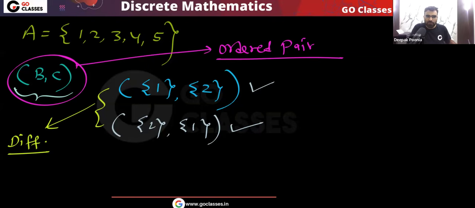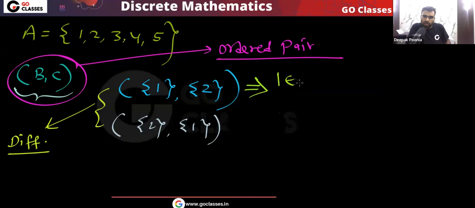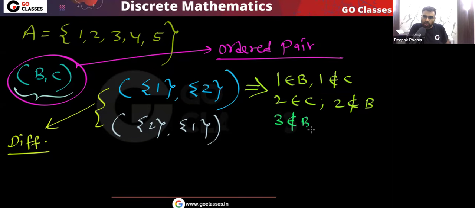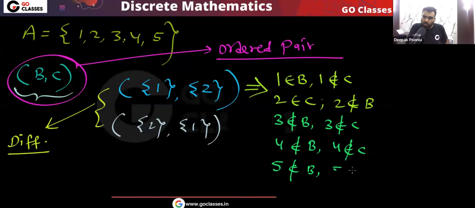And remember, in our method we have counted them differently, because to make this ordered pair, what we need to do is make the decision that 1 does not belong to B, 1 belongs to C, 2 belongs to B, 2 does not belong to C. And for the remaining, 3 does not belong to B, 3 does not belong to C, 4 does not belong to B, 4 does not belong to C, 5 does not belong to B, 5 does not belong to C.